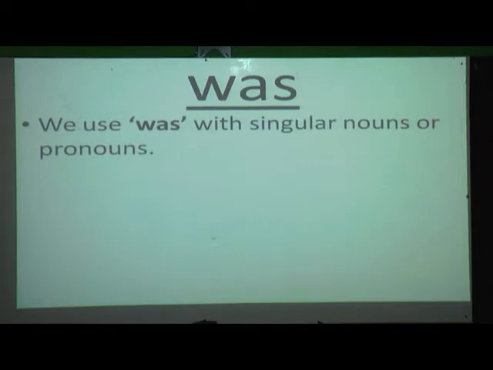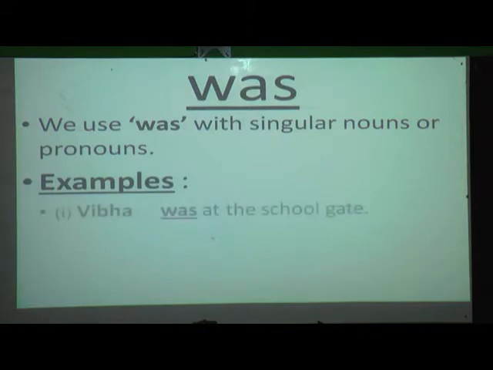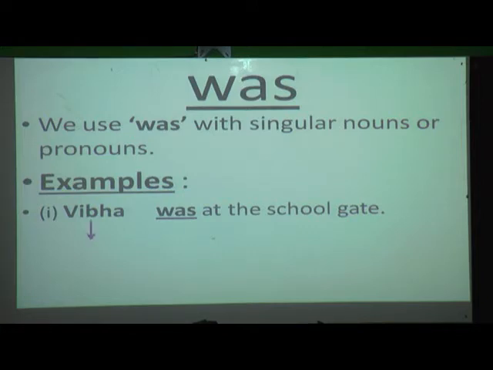Now WAS. Okay. Now when are we going to use was? Yes, we are going to use was with a singular noun or pronoun. We use was with singular nouns or pronouns. For example, Vibha was at the school gate. Now Vibha is what? Yes, it is a singular noun. So which verb am I going to use, students? Yes, we are going to use the singular verb, that is WAS. Okay, Vibha is a singular noun.